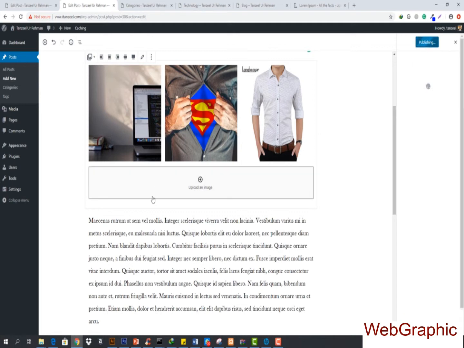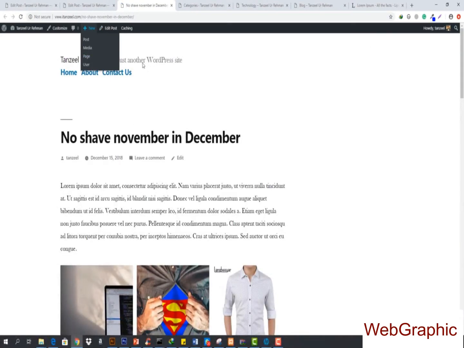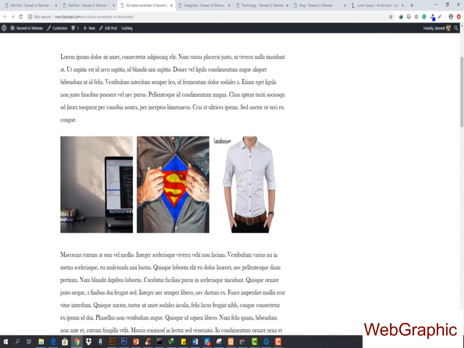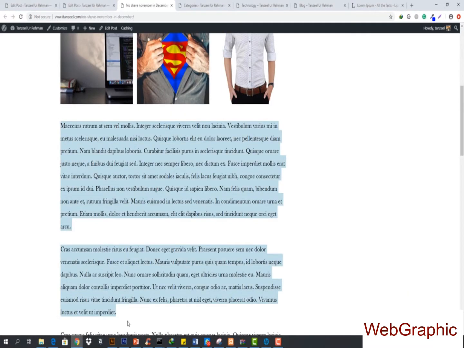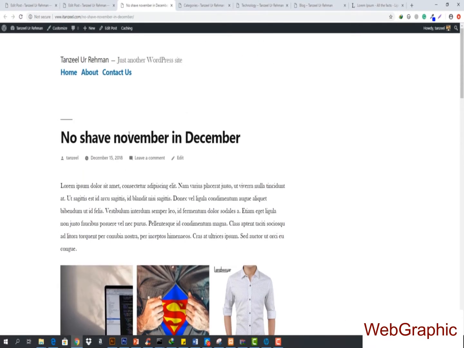Then you can hit publish right now here as well, and you can see No Shave November and December is going to be published right now. But this post does not have a featured image. So when we don't add a featured image, you can see that the image will not be there, and it says No Shave November and December. The gallery is coming, and then we've got the full article coming in here. So you can see how great it is.